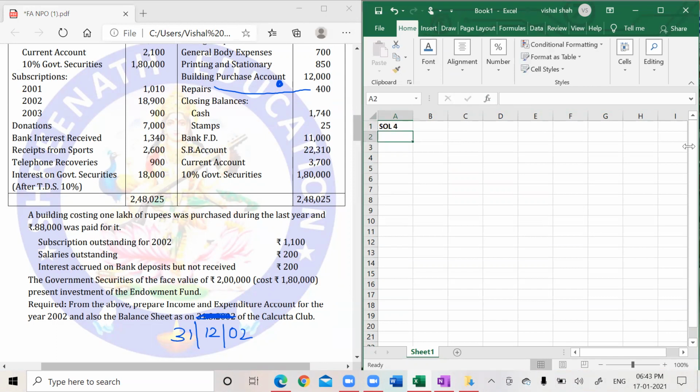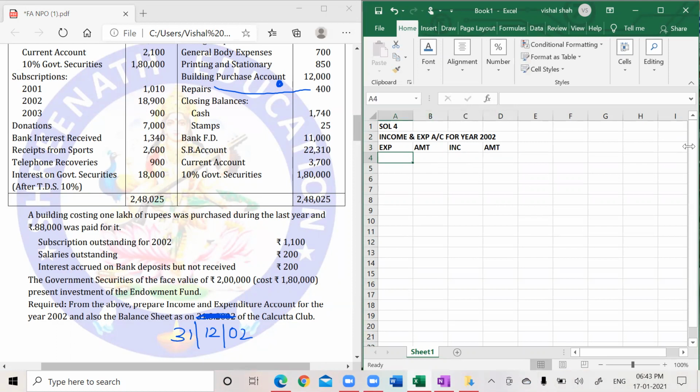I need to prepare, they have asked me to prepare income and expenditure account for the year 2002. So what will be all the year? It will be expenditure, then amount, that is value, there will be receipts. It is not called receipt, it is called income and value.